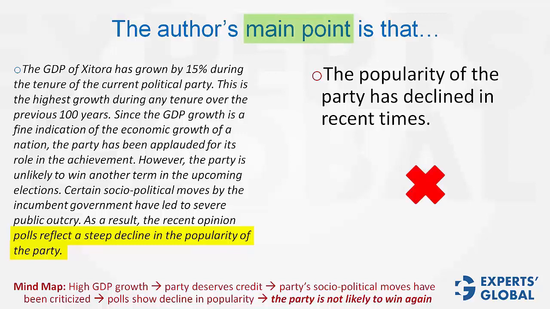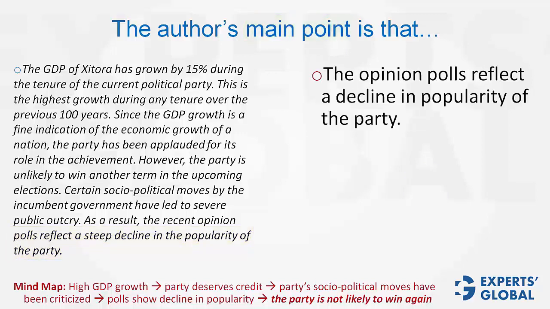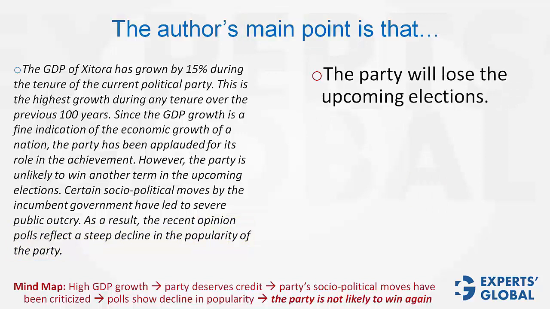This is not the author's main point. The opinion polls reflect a decline in popularity of the party. Same reasons. This is something which is true, but this is not the main point. This is not a good choice for a conclusion statement. The party will lose the upcoming elections. To say that the party will lose the elections will be quite hasty. This cannot be established or inferred in the first place, and therefore this cannot be the main point or the conclusion of the paragraph. Not a good choice.